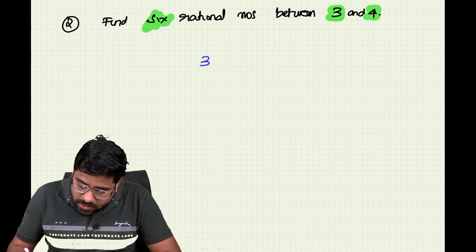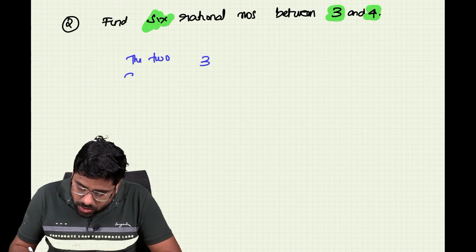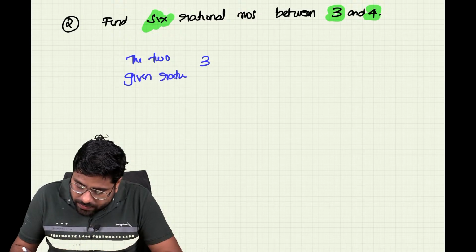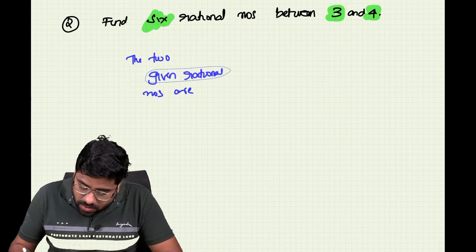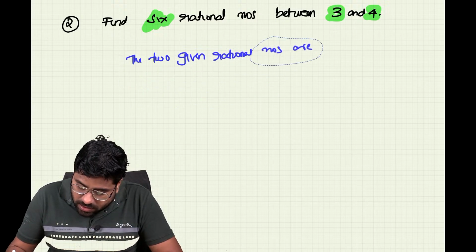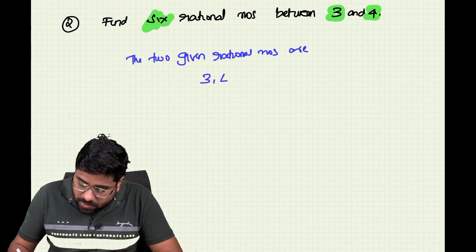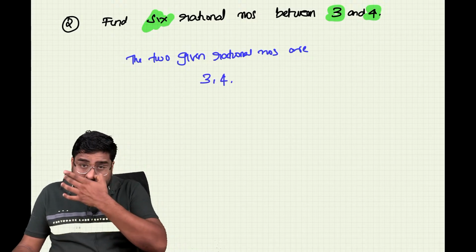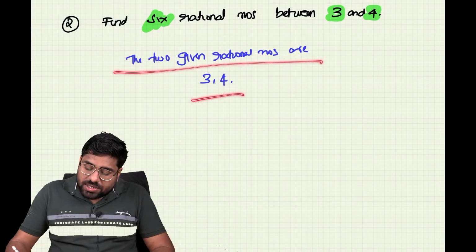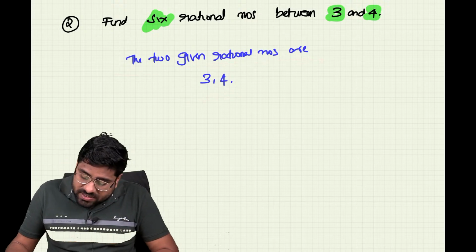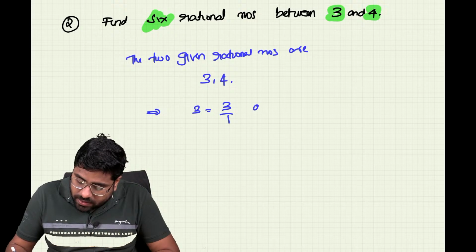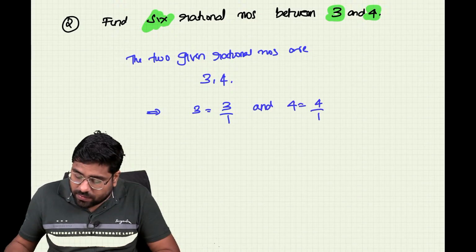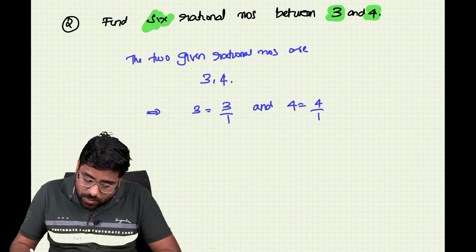So the two given rational numbers are 3 and 4 இல்லையா? Two given rational numbers are 3, 4. It is going to be 3, 4. Is that clear? So once we have the two rational numbers to be 3, 4, what can we say? This implies 3 is equal to 3 by 1 and 4 is equal to 4 by 1.